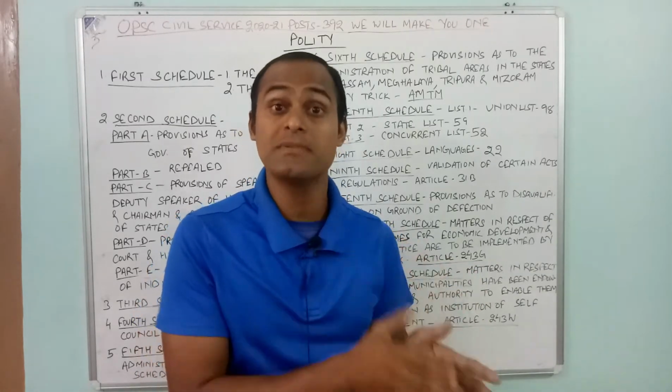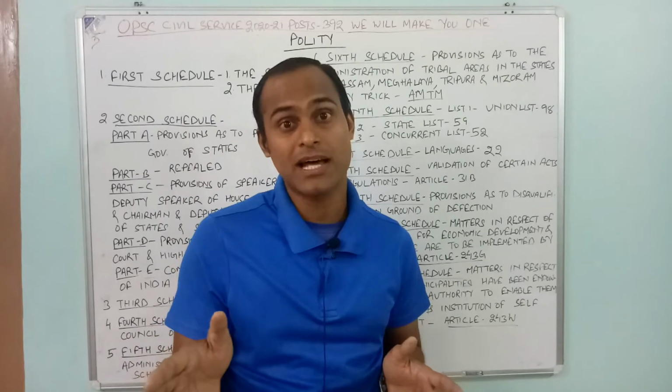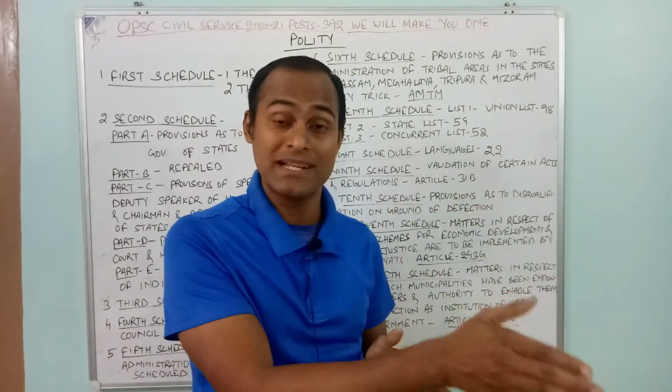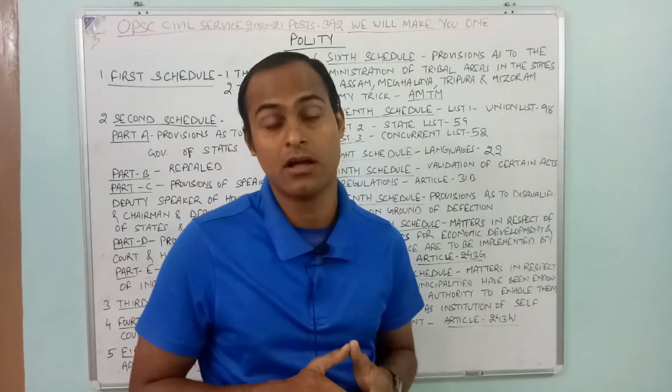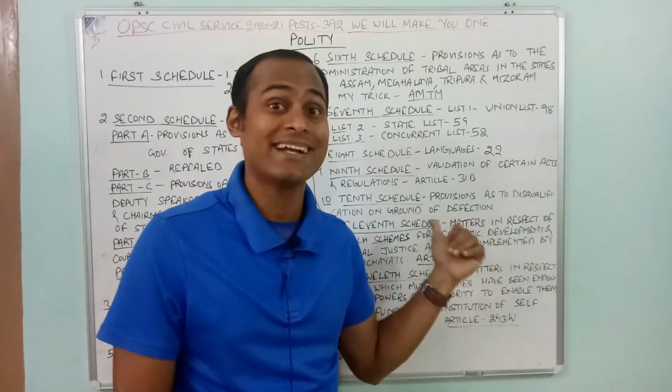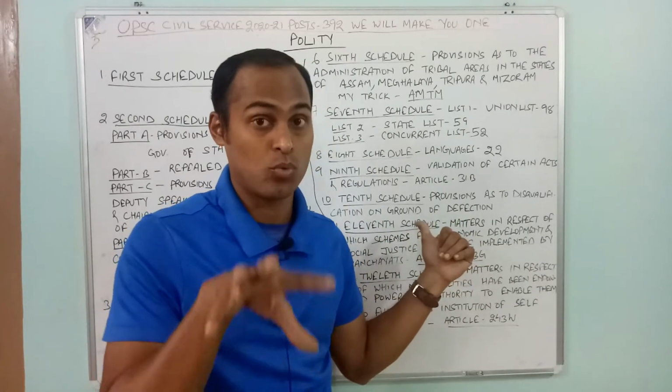In order to curb this, the Rajiv Gandhi government brought the 52nd Constitutional Amendment Act, which brought the Anti-Defection Law. What is this?